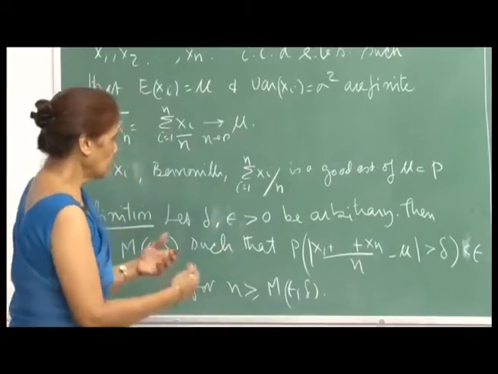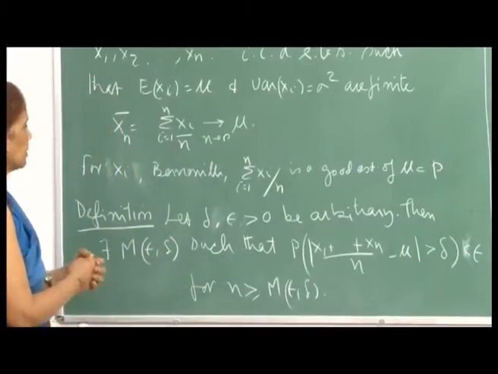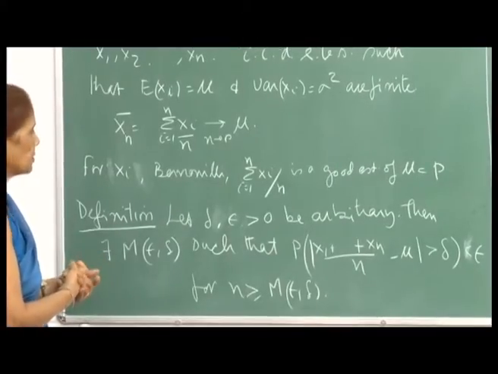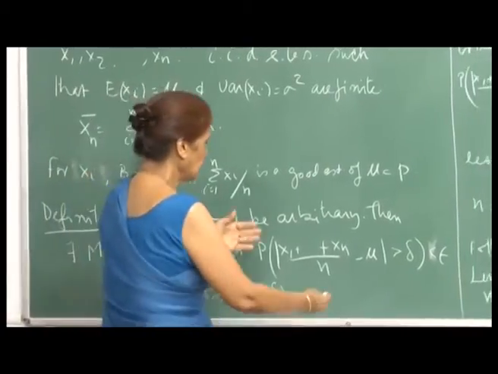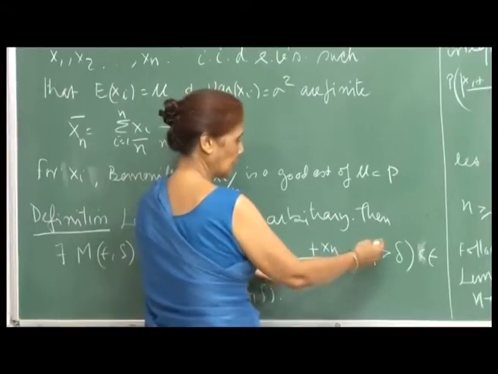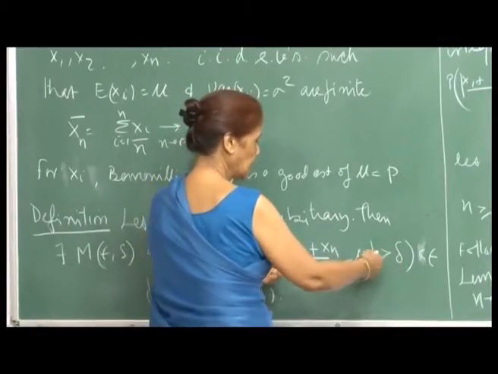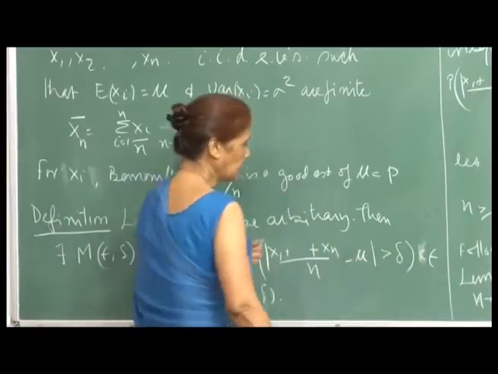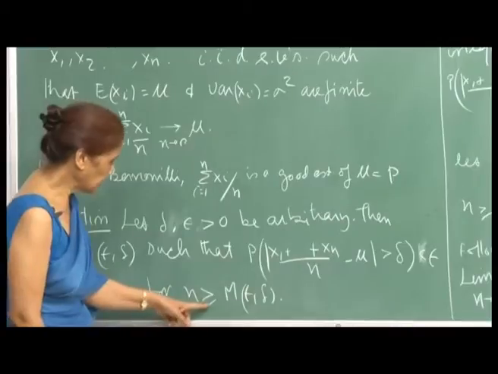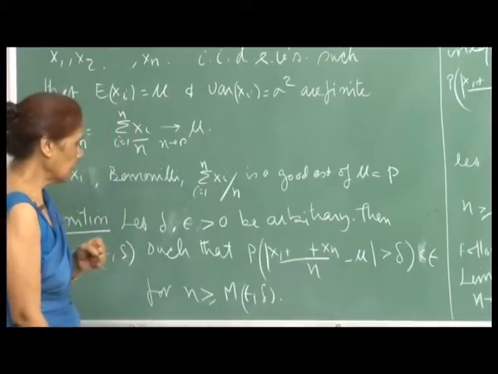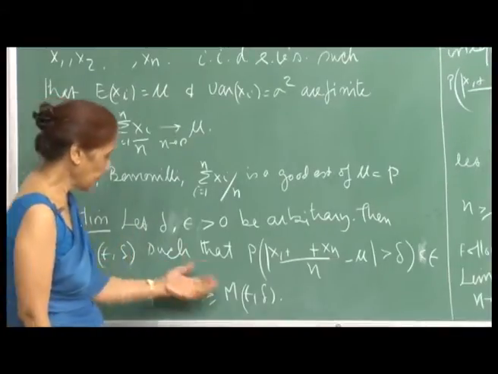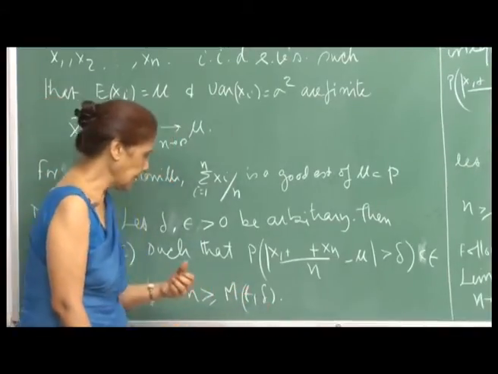So, this is simply extending the same notion that you have about continuity. When you talk of continuous functions, you want to say that the function values can be brought as close as you wish. So, this probability of the difference being greater than delta will be less than epsilon, provided n is big enough. That means n must be greater than or equal to some number which is a function of epsilon and delta.